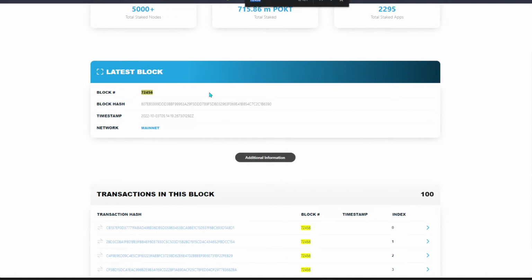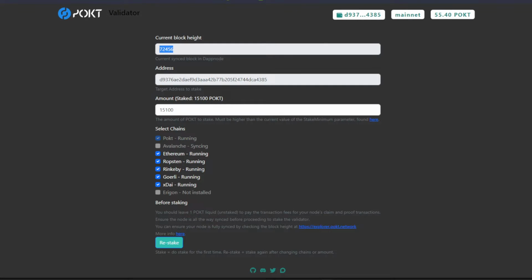So over here you can see the block height itself is similar over here, and after that means you are on the latest block. So once you're on the latest block itself, you will basically see your address when you import your JSON file or whatsoever. So over here normally you will see a 0 amount.